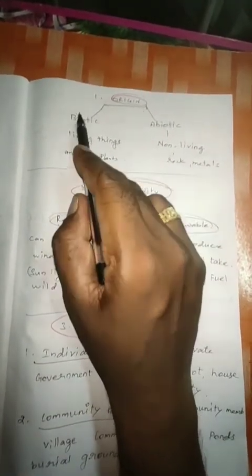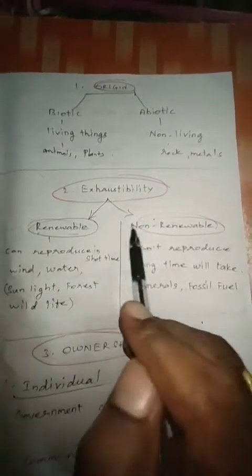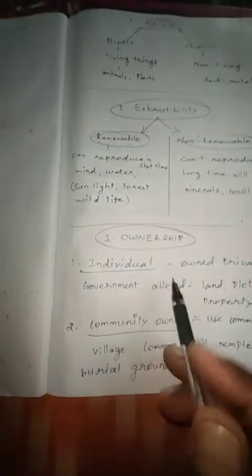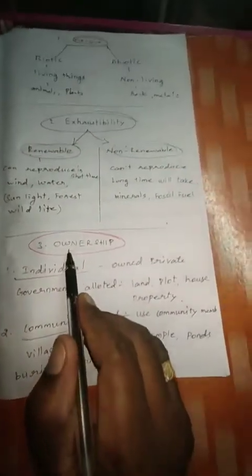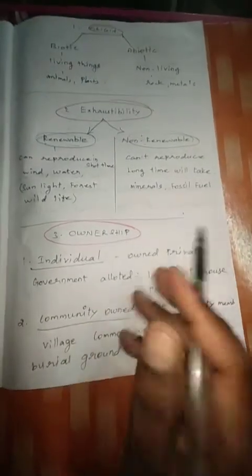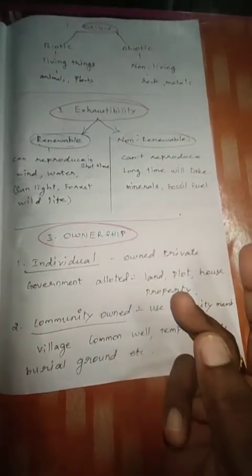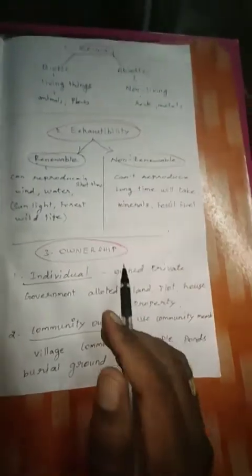So the first one we have already learned, on the basis of origin: biotic and abiotic. And then the second, exhaustibility, two types: renewable resources and non-renewable resources. The third one is ownership. On the basis of ownership there are four types: individually owned, community owned, national, and international. So four types of resources come here.